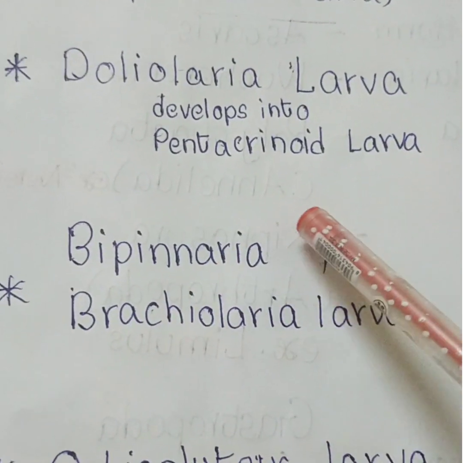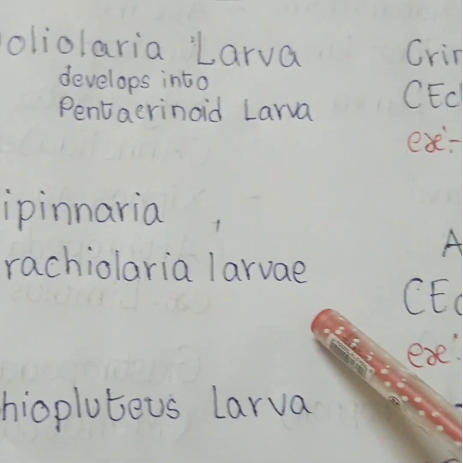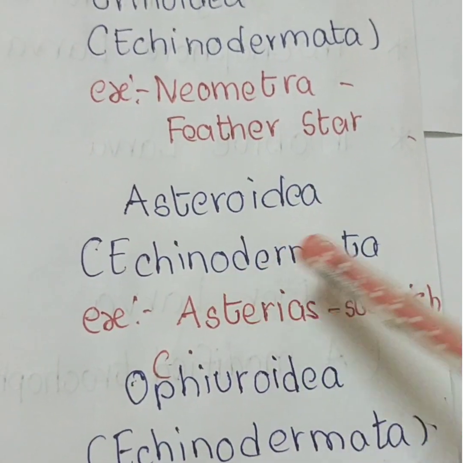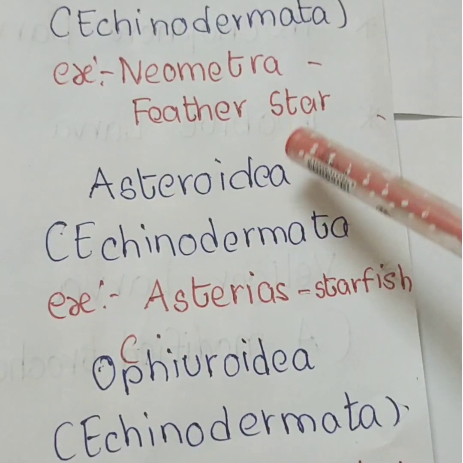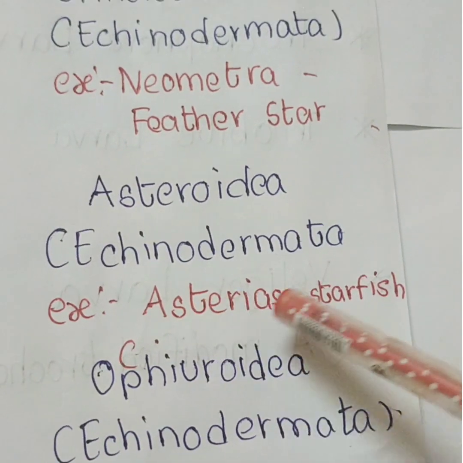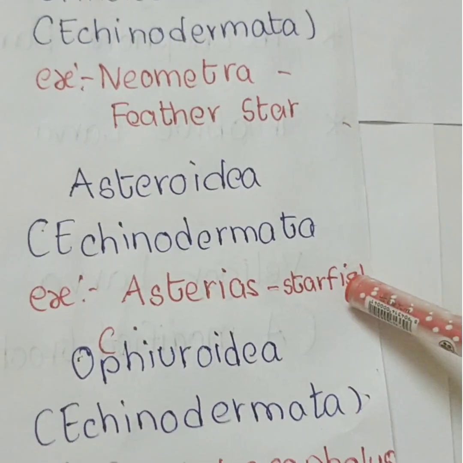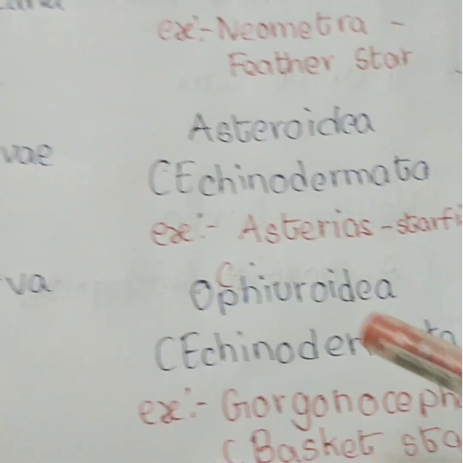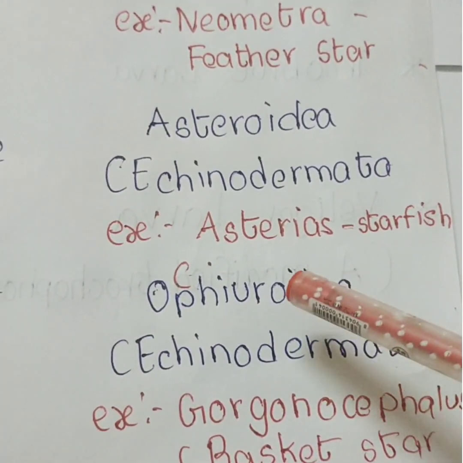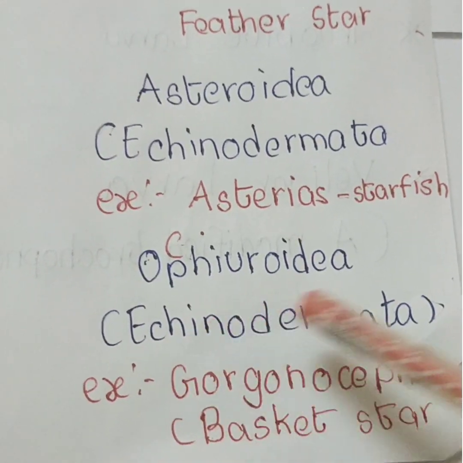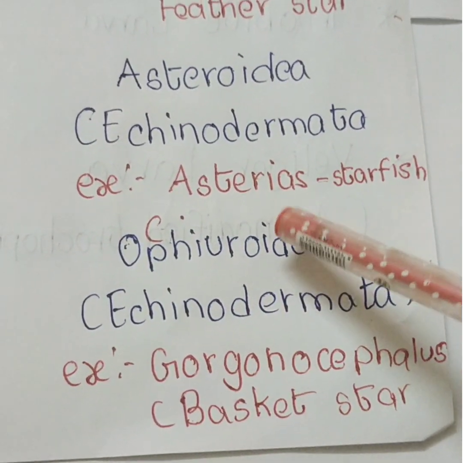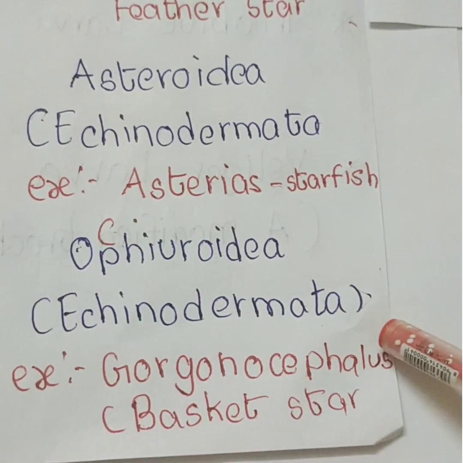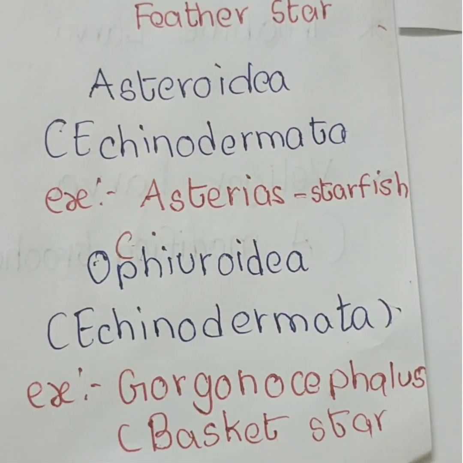Next one, Bipinnaria and Brachiolaria larva. It is present in class Asteroidea. It belongs to Echinodermata. Examples of Asteroidea: Asterias, the common name of Asterias, starfish. Next one, Ophiopluteus larva. It belongs to Ophiuroidea. The class Ophiuroidea belongs to Echinodermata. Examples of Ophiuroidea: Gorgonocephalus, the common name of Gorgonocephalus, basket star.